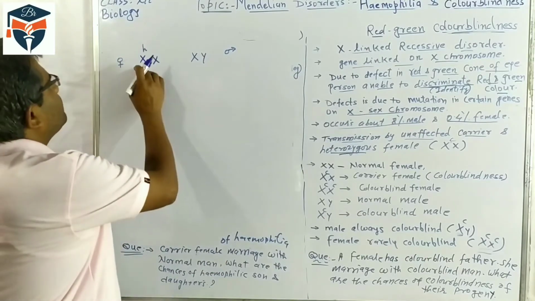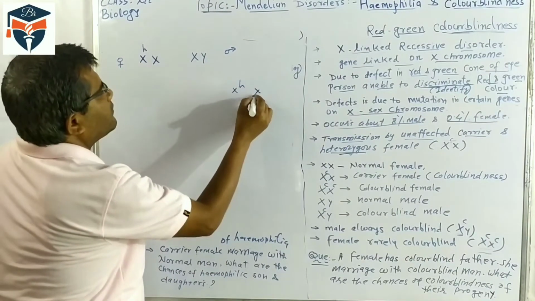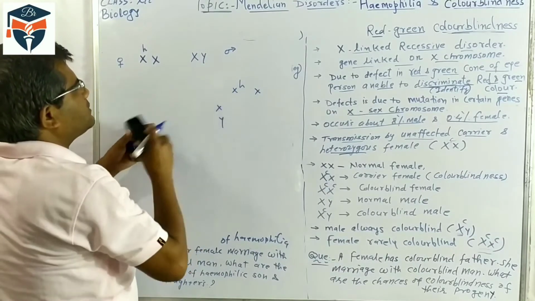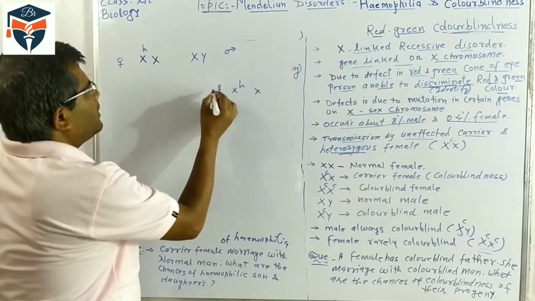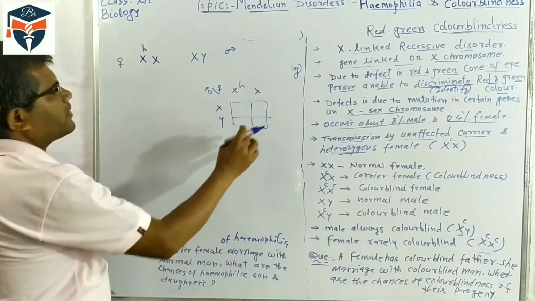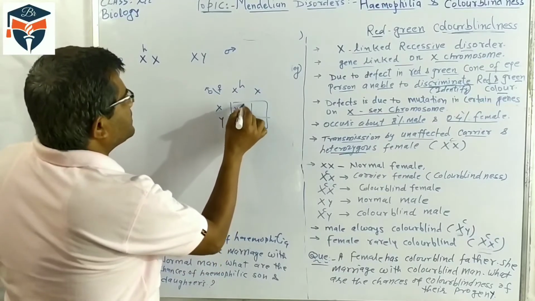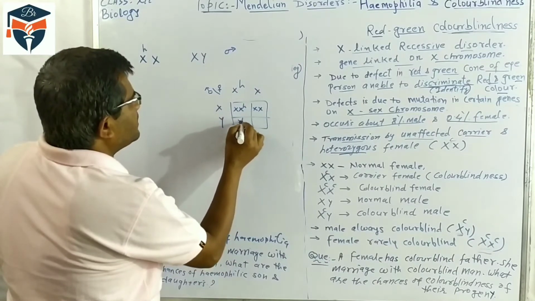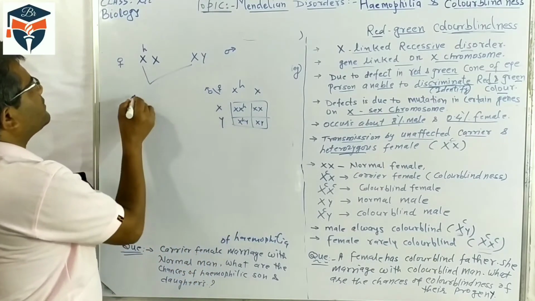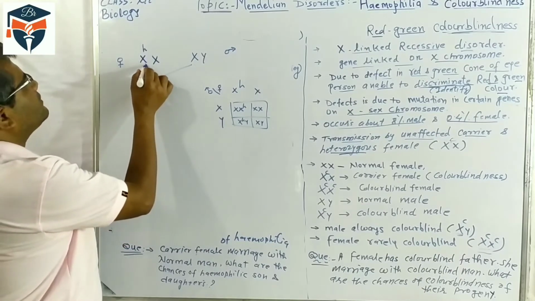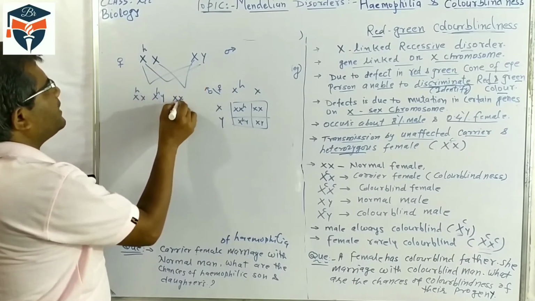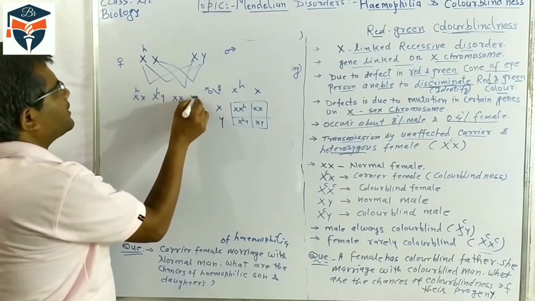So here, this type of Punnett square you can also make. This I am making for you. Try to understand. It's a female, X^H X^h, a carrier, and it is a male. So when we cross this one, this type of Punnett square, like Mendel's class, it will be X^H X^H, X^H Y, and X^h X^H, X^h Y. Or you can do it directly here: this X^H with this X^H, this X^h with this X^H, this X^H with Y, and this X^h with Y.